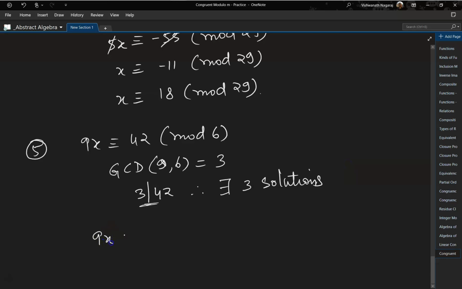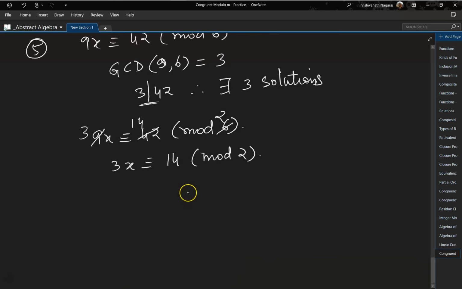Okay, now 9x is congruent to 42 mod 6. All of them can be divided by 3. So 3 3s, 3 1s, 3 4s, 3 2s. So that means 3x is congruent to 14 mod 2. Okay, and we start with 14 and we keep adding 2. So 14, 16, 18 and so on. And when we go backwards, we get 12, 10, 8, 6, 4, 2, 0 and so on.